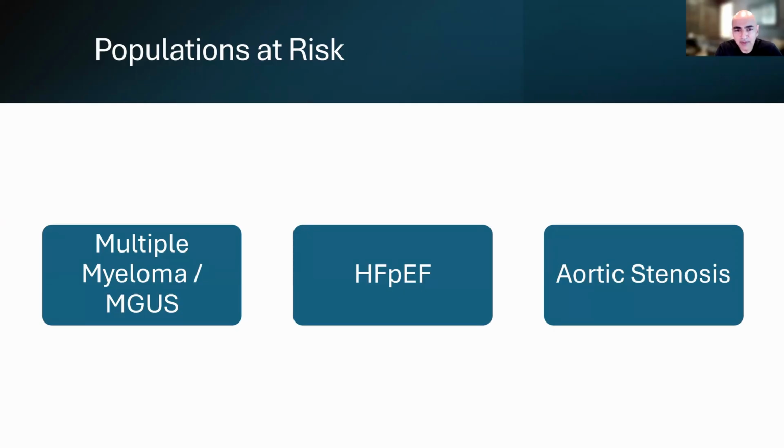Usually, the subtype of the amyloid infiltration within the heart is transthyretin. So in these two populations, it's usually ATTR that is causing these conditions.